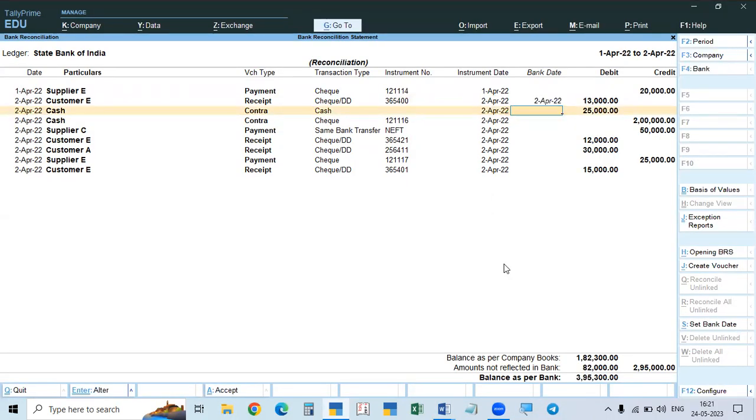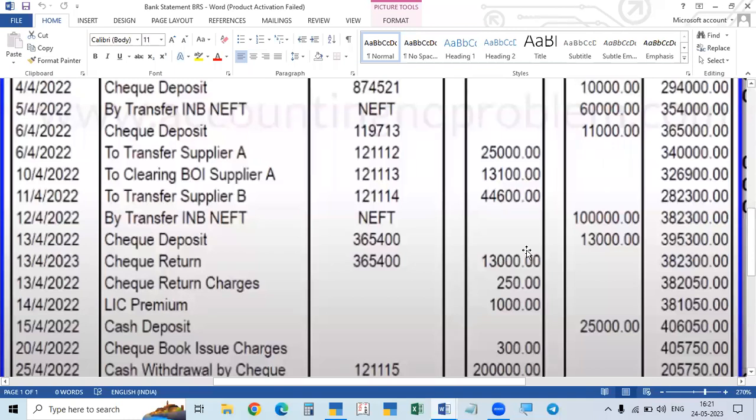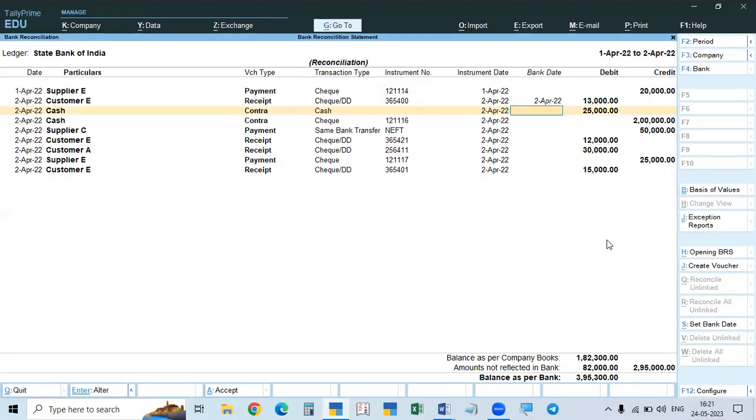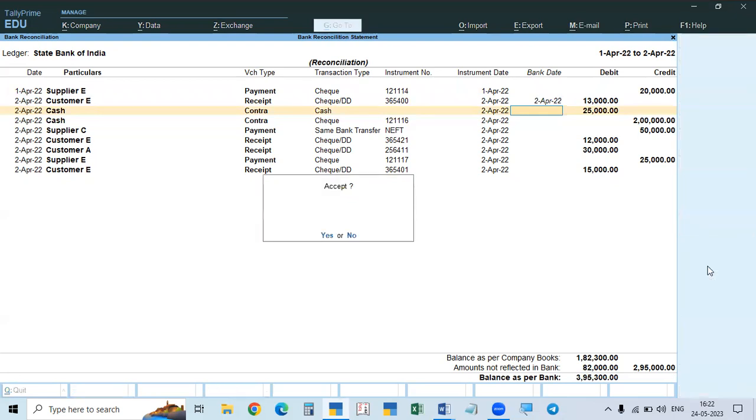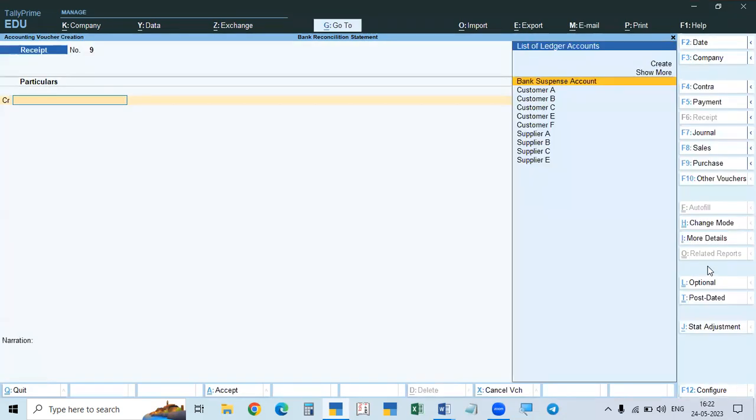So now we have to make the entry for this 13,000 rupees of check return. From whom was the check returned? 13,000 we received from customer E. See here, 13,000 we received from customer E, check 365400. That check has now bounced. So again you have to make the entry for this 13,000. So create voucher. It will ask you to accept.